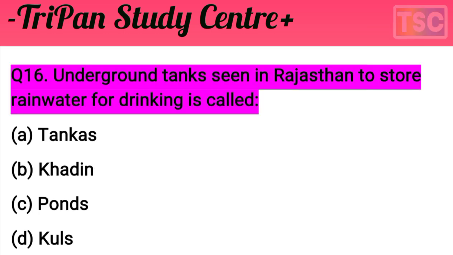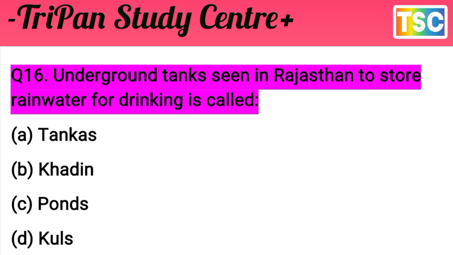The next question on your screen: underground tanks seen in Rajasthan to store rainwater for drinking are called what? Options are tankas, khadin, ponds, kul. Know that this is a most important question from the exam point of view. I give you a few seconds to test your knowledge first of all. You must have thought of your answer. Let's see what the answer is for this question.